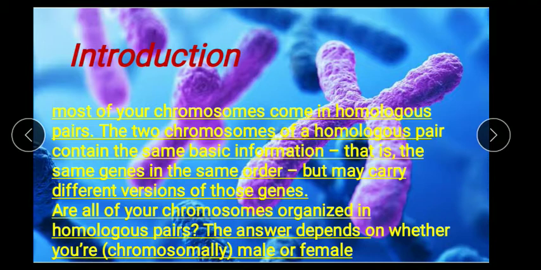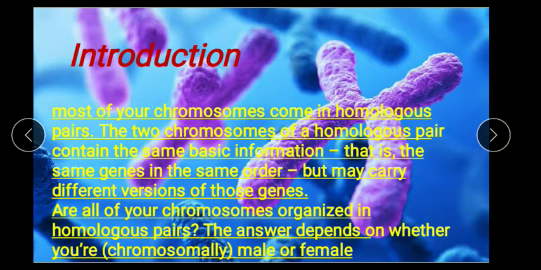Before going to understand the concept of sex linkage, one must have clear knowledge about homologous pairs of chromosomes. Let me ask one question. In humans, how many pairs of chromosomes are there? That's right, 23 pairs. That means how many chromosomes? 46 chromosomes. Among our 46 chromosomes, 44 chromosomes are said to be autosomes and 2 of them are said to be allosomes.